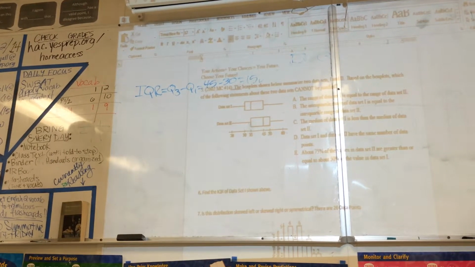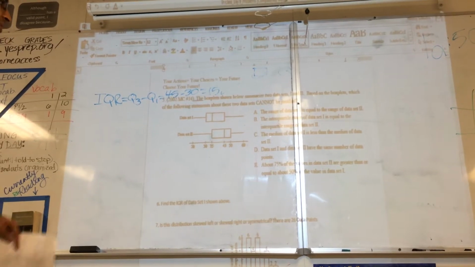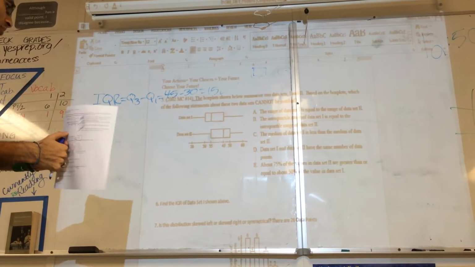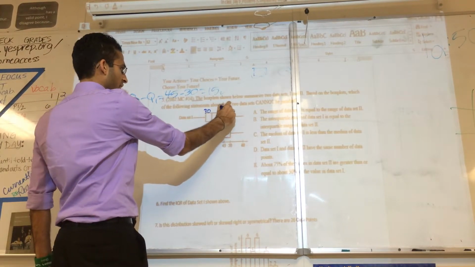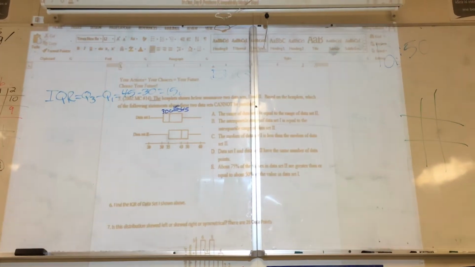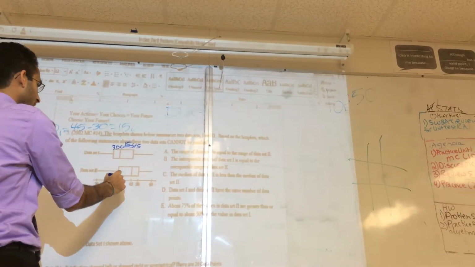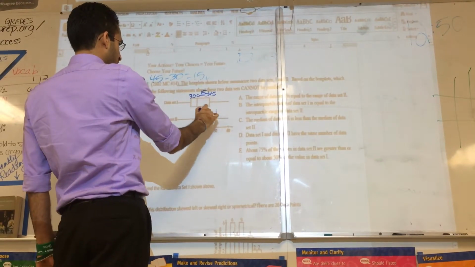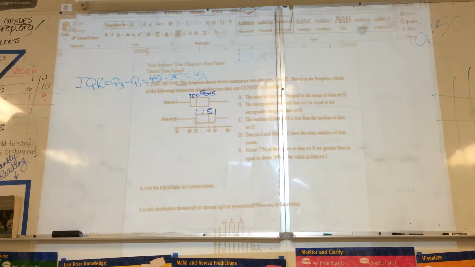For 5, how would you eliminate these? How did I eliminate B? The interquartile range of data set 1 is from 30 to 45. So that's a difference of 15. And the interquartile range for data set 2 is 35 to 50. So that's a range of 15. So that's the same. Does that work?